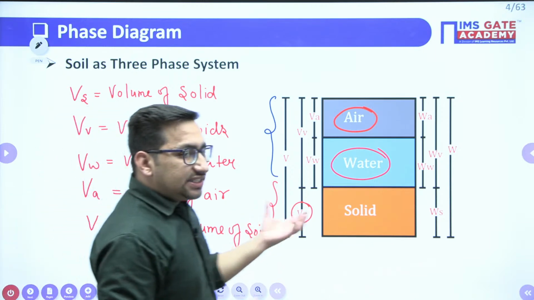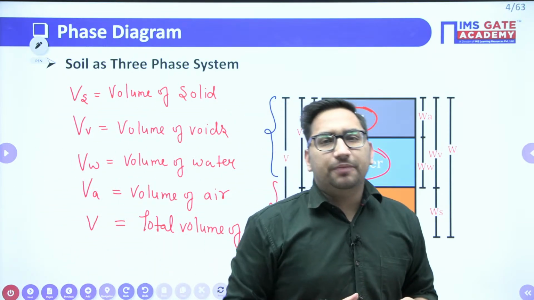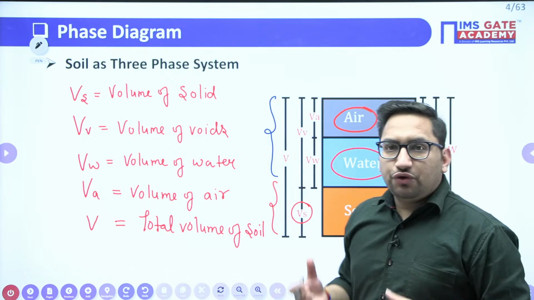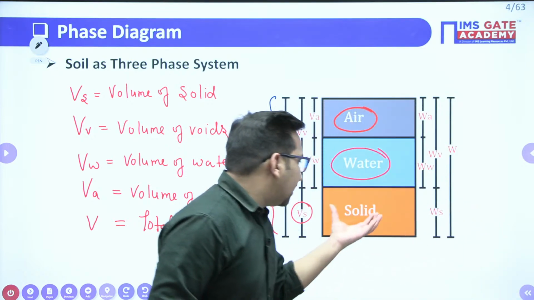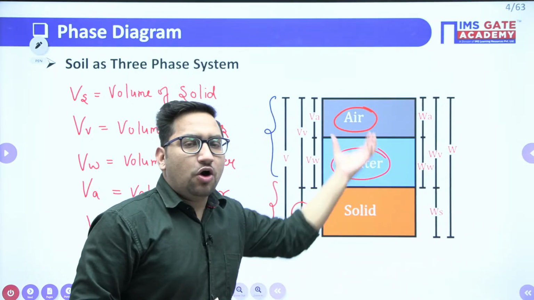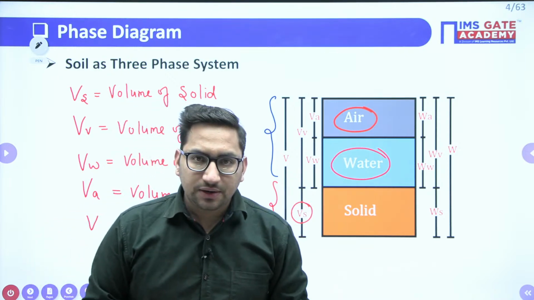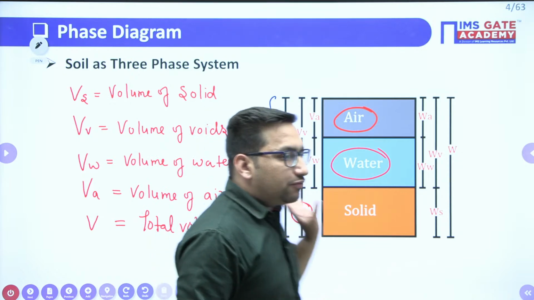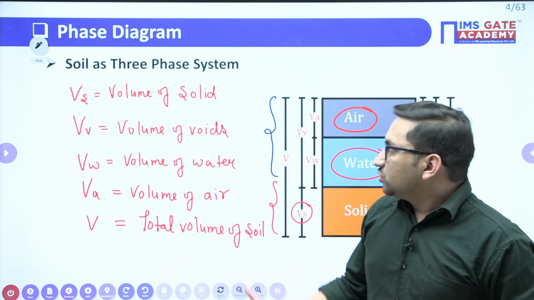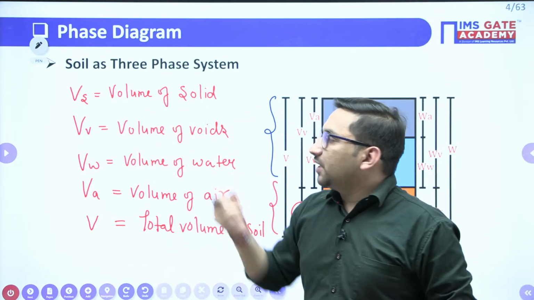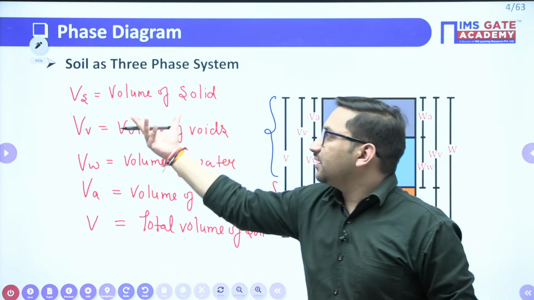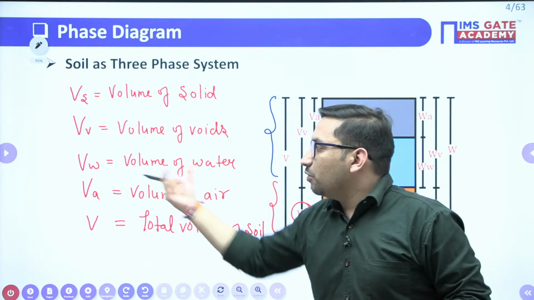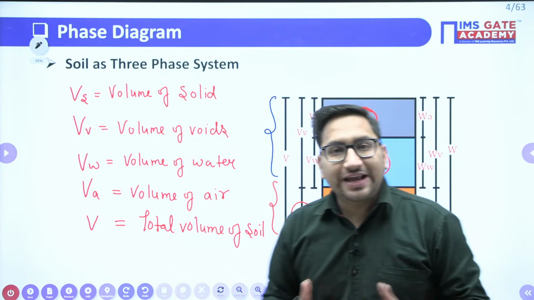Clear? As these constituents are going to influence the properties of our soil, we should know how much solids, how much water, and how much air there is in our soil. Now, these are the parameters in terms of volume. The volume of solids gives you the quantity of solids, and likewise how much voids, water or air there is.